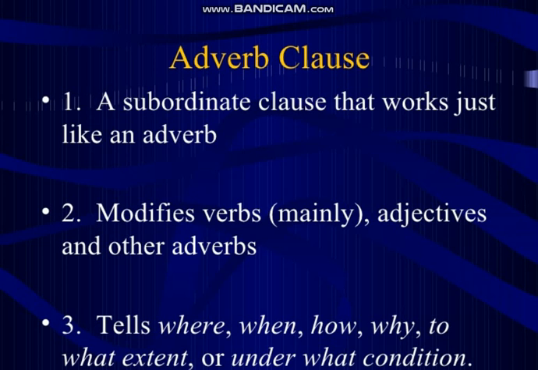Adverb clause, a subordinate clause that works just like an adverb. Remember that an adverb clause can also be called a subordinate clause because it usually starts with a subordinate conjunction. But it is a clause. As you know, a clause is a group of words having a subject and a finite verb. It works just like an adverb, performing the same function as an adverb in a sentence.